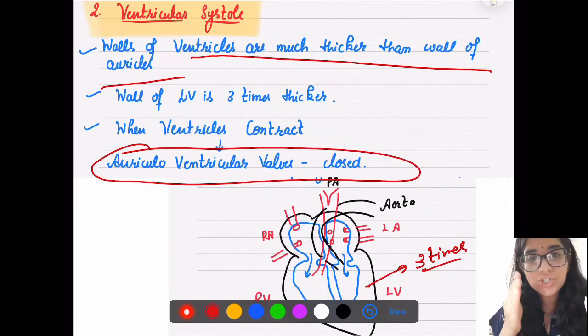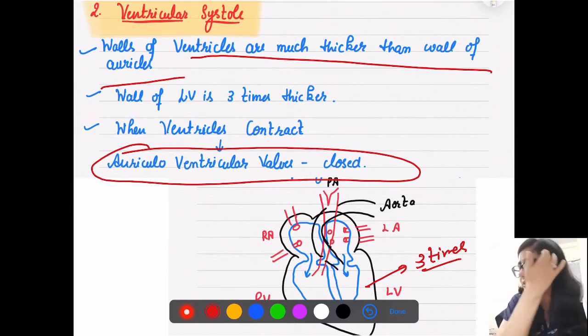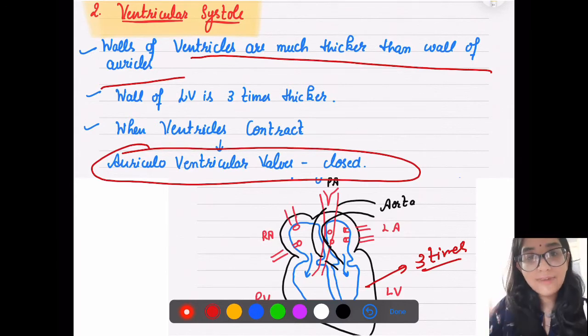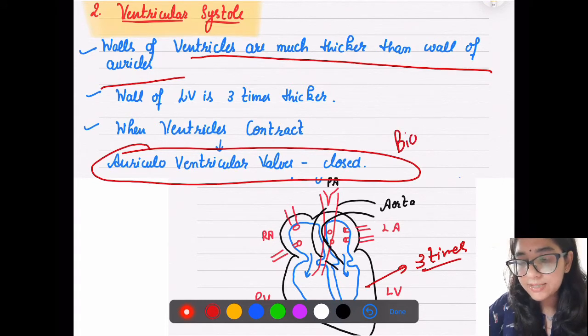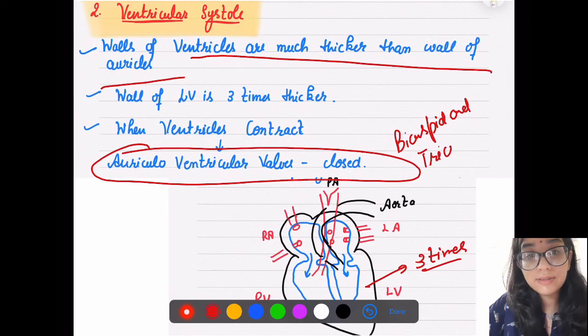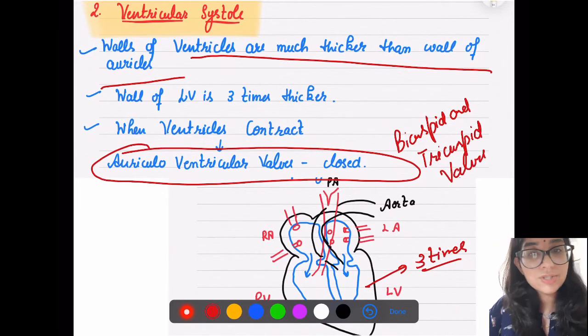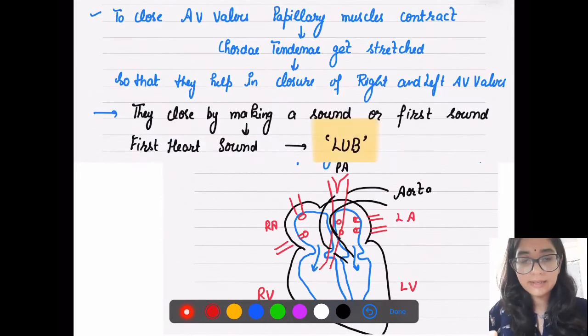So immediately at that time when there is a contraction, these valves, your bicuspid and tricuspid valves, get closed. Now डोर बंद होने पे कुछ साउंड आती है कि नहीं? रूम में आती नहीं? Yes, there is always a sound, right?